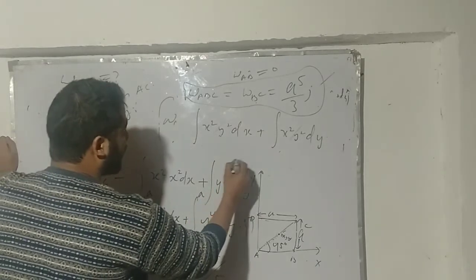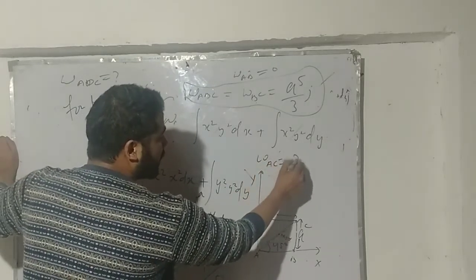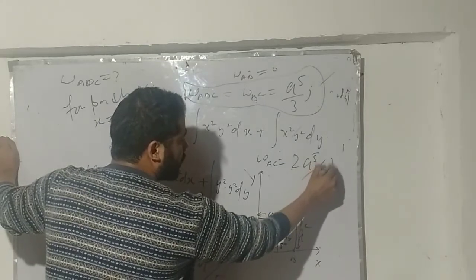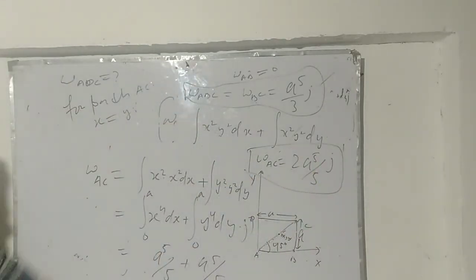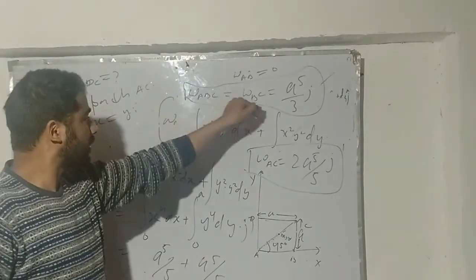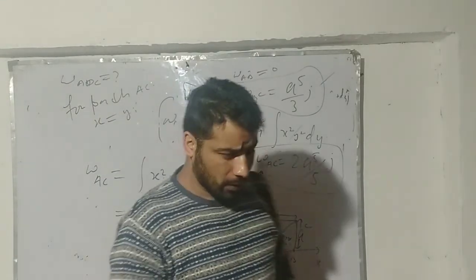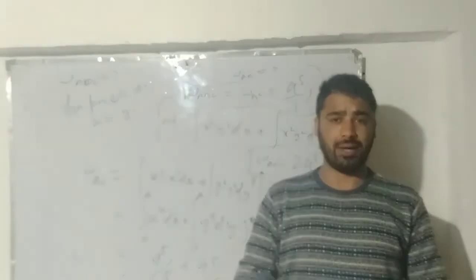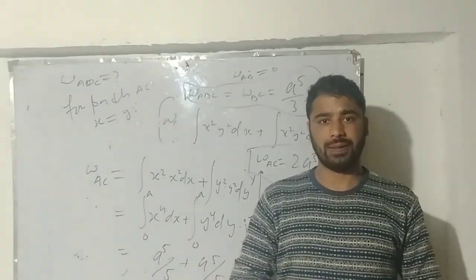So the work done along the path AC is 2 times a to the power 5 over 5 joules. By this way our problem ends, because we got what the question demanded. These are the conclusions that we got. So this was all about the situation when the particle's displacements are different under the application of a variable force. Thank you.